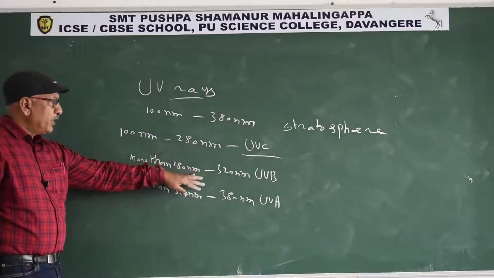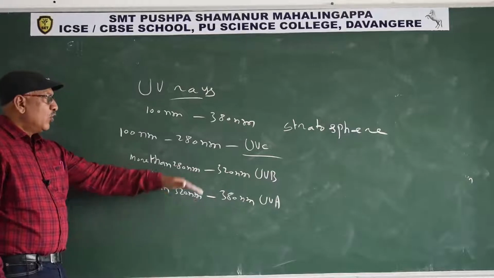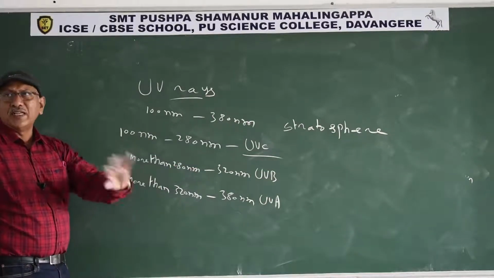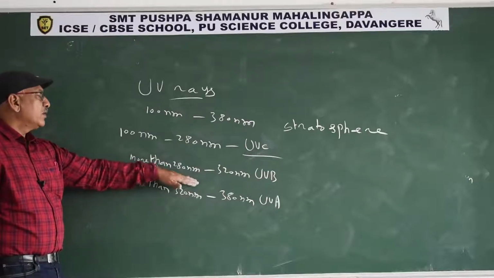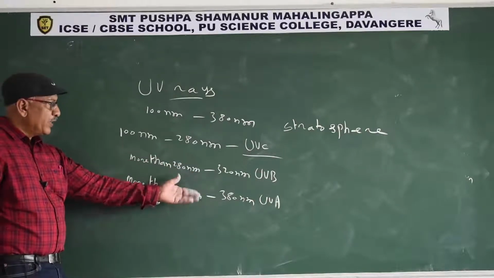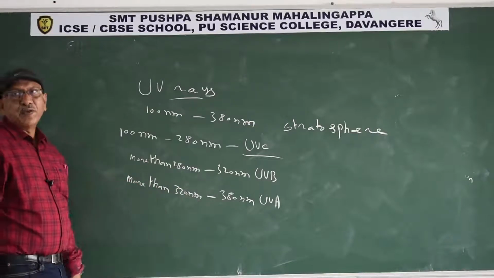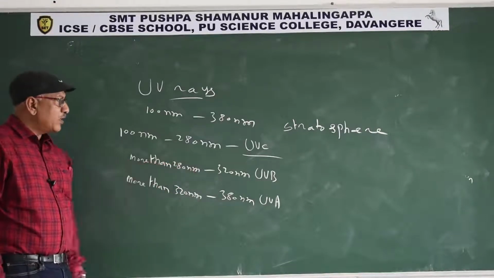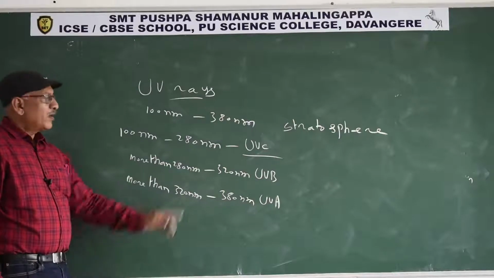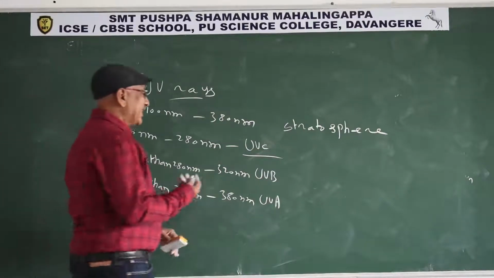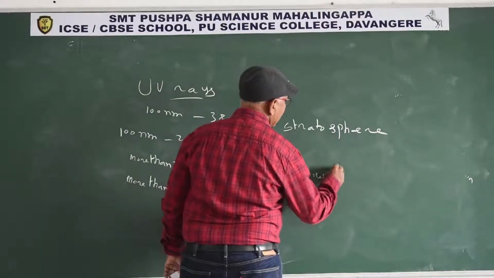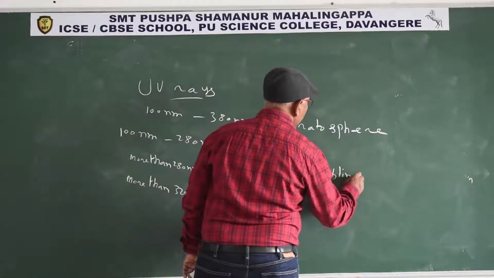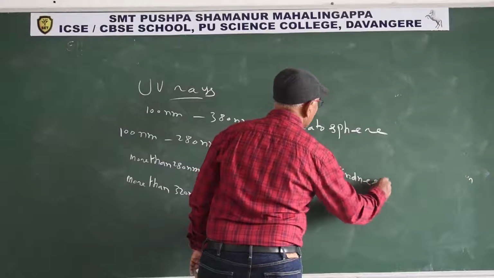Maybe UVB and UVA only sometimes reach the earth's surface if the ozone layer is thin. If animals are exposed to UVB, it causes snow blindness, where they are unable to see clearly, and they